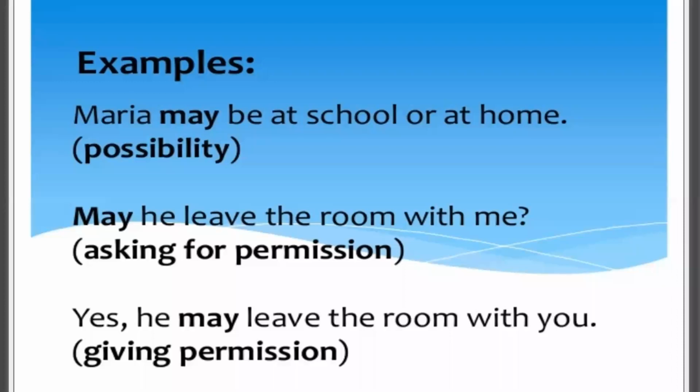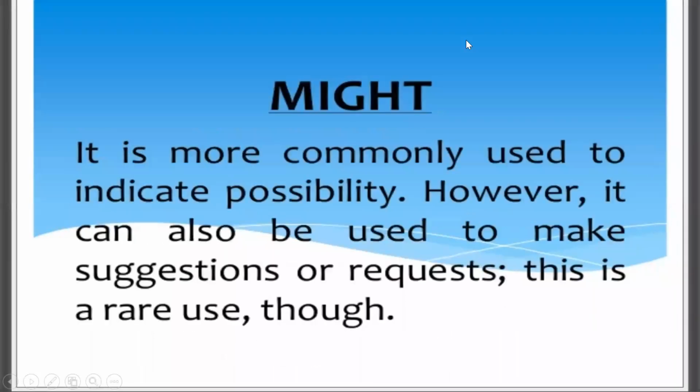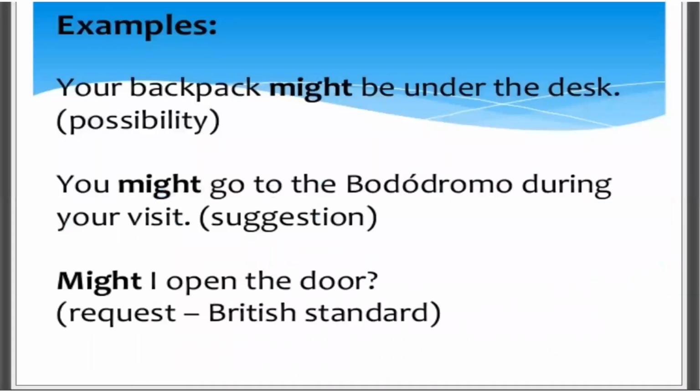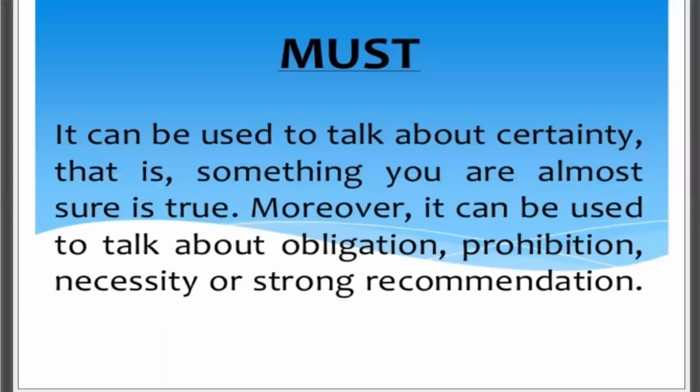Fine, class. So today we have done three types of modals. Moving to the fourth one, it is the past form of may, that is might. Okay. Again, the example is, your backpack might be under the desk. Again, it's a possibility, a suggestion, or a request. Fine. So, class, today we will be doing these four only, and we'll be continuing with the rest of the types of modals in the next class. Fine.